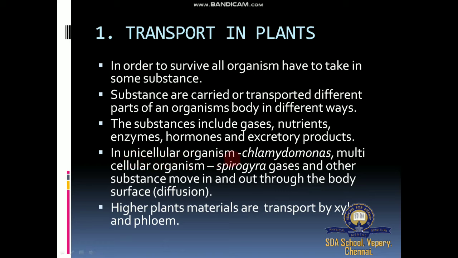In unicellular organisms, what is unicellular? One celled organism.